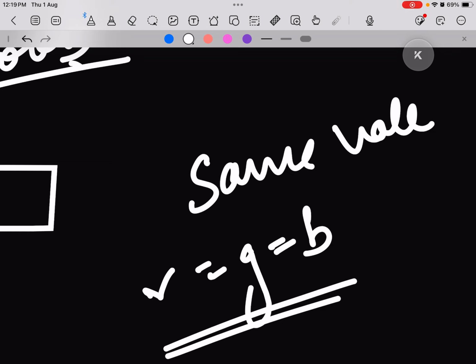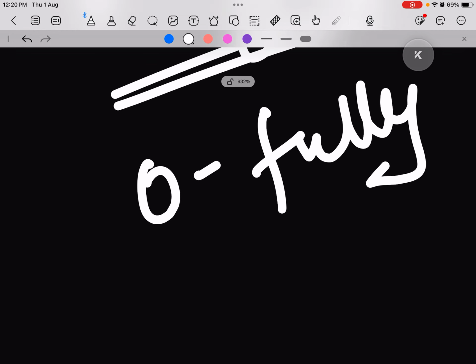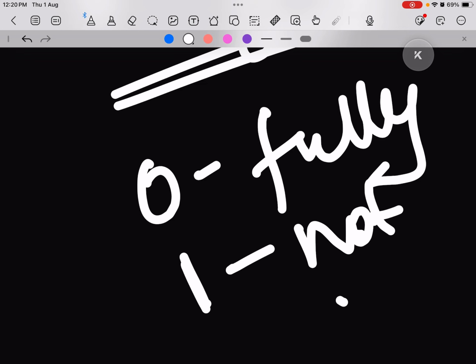Then RGBA color values, as we already discussed, alpha is for transparency. It ranges from 0 to 1. If the transparency is 1, it is not transparent at all. And if the transparency is 0, it is fully transparent. I think I said vice versa earlier, but if the transparency is 0, that means it's fully transparent. If it is 1, that means it's not transparent at all. So that's how we can define it.